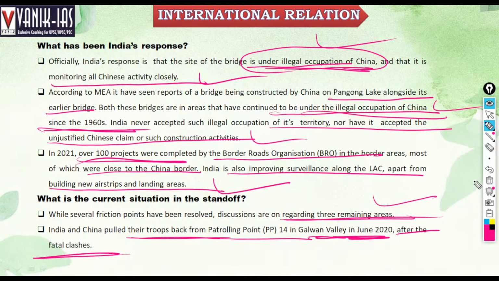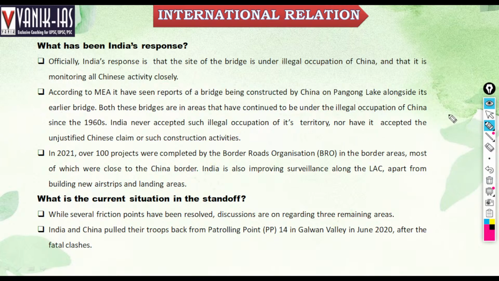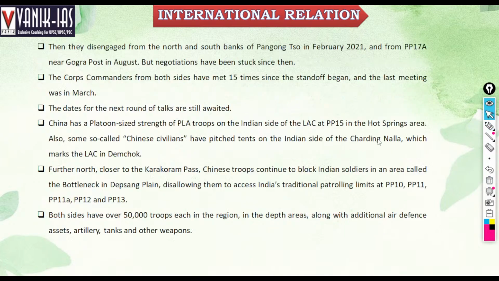Both Indian and Chinese troops have been taken back. Then they disengaged from the north and south banks of Pangong in February 2021, and from PP-17A near Gogra Post in August. But negotiations have been stopped since then.